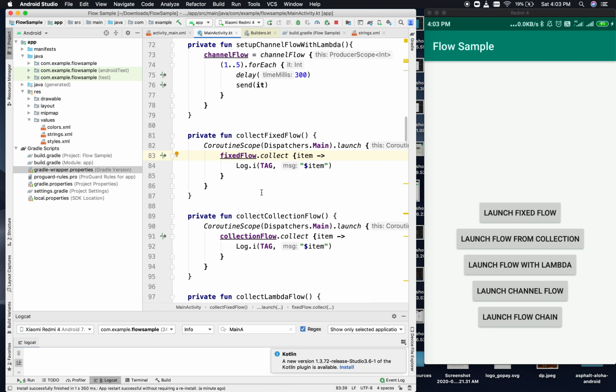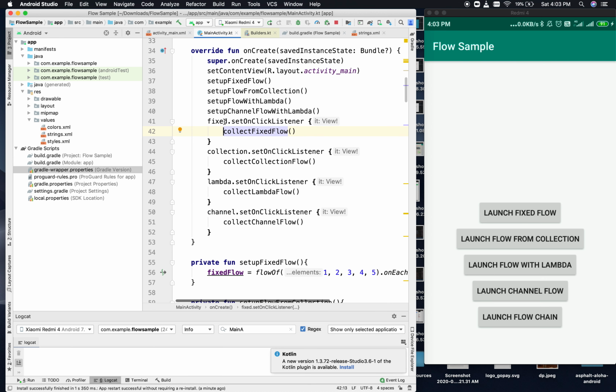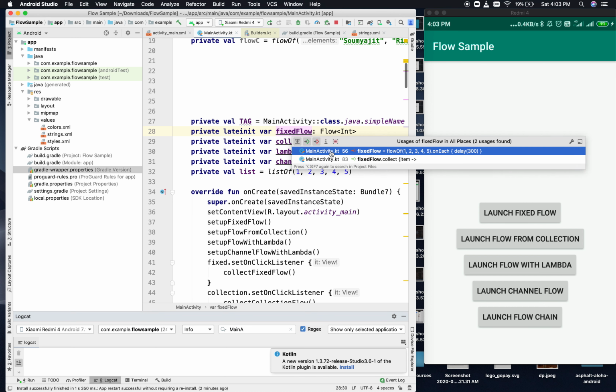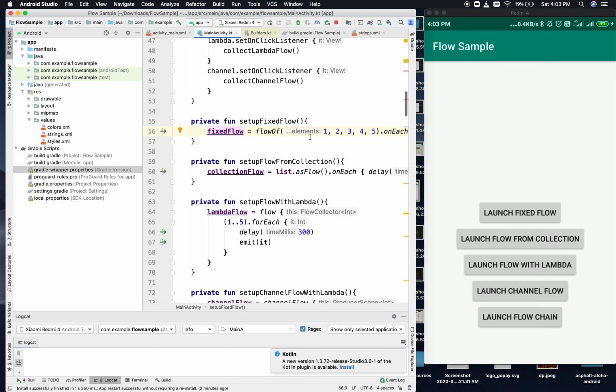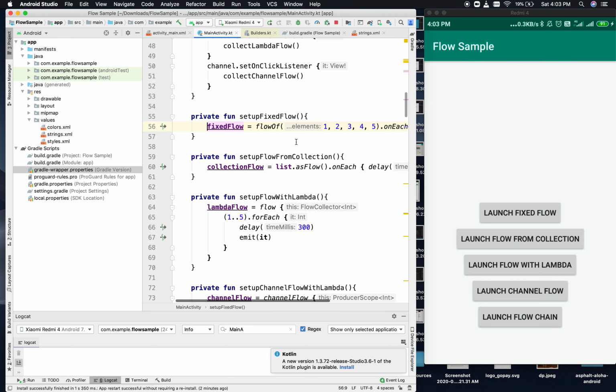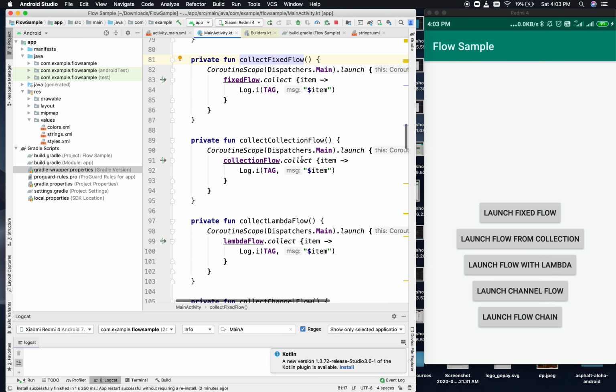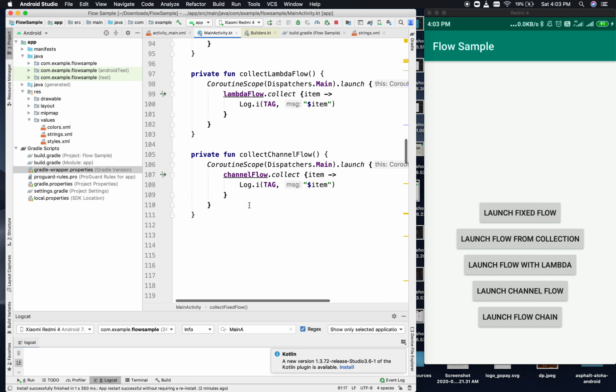Okay, so again, let me go through what is happening on the click of this fixed button. This collect fixed flow will have a call, and here fixed flow dot collect. Once we give this call, fixed flow will start to generate the flow. What is the fixed flow? This is the fixed flow definition. This will get called, and as soon as it gets called, the emission will happen from here, and we'll be printing one after another in this block. So the same goes for this one, this one, and this one.